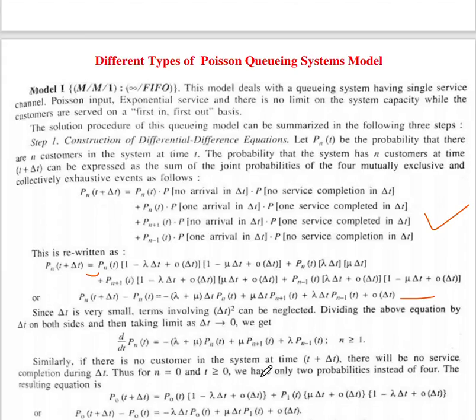If you observe here, delta t is very small. That delta t means the change in time. So here delta t is very small, so in the terms involving delta t square, delta t square can be neglected. So wherever there is a delta t square, that term will be neglected. Dividing the above equation by delta t on both sides, then taking the limit as delta t tends to 0, we will get